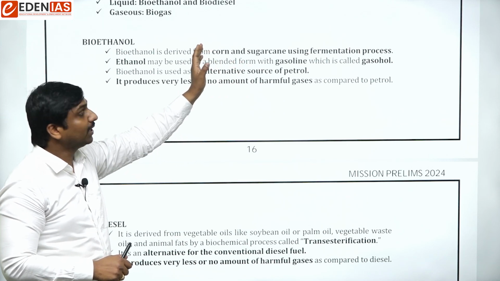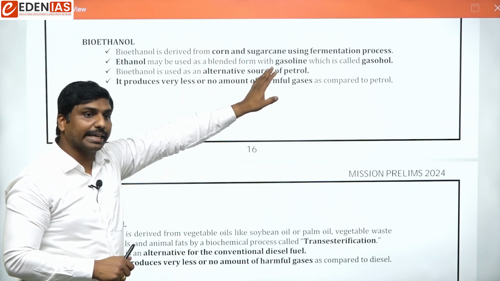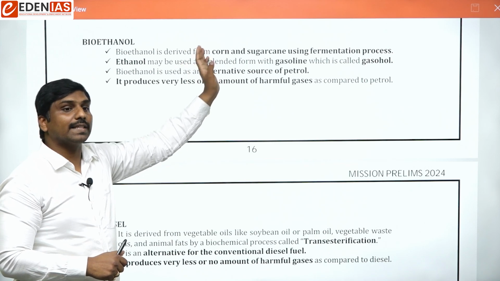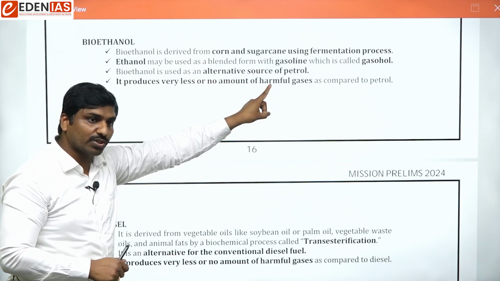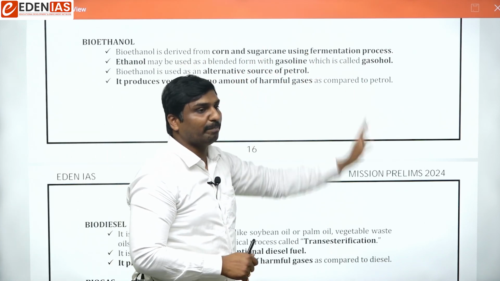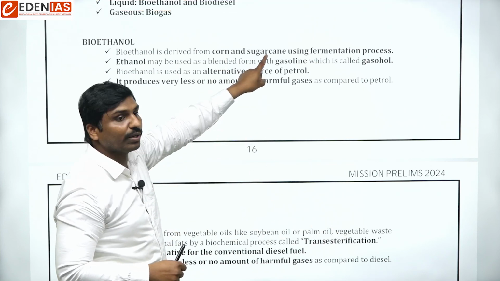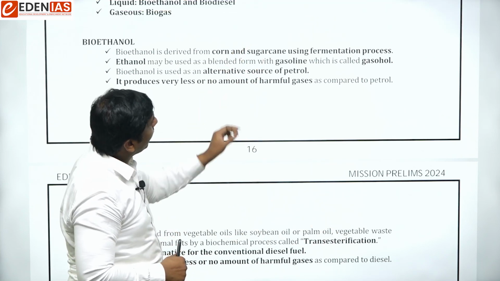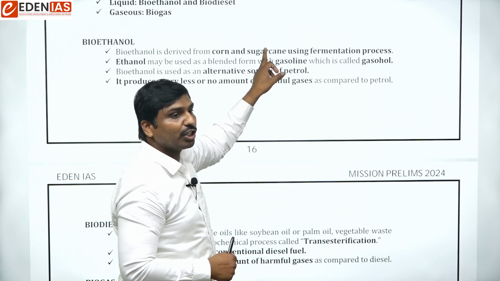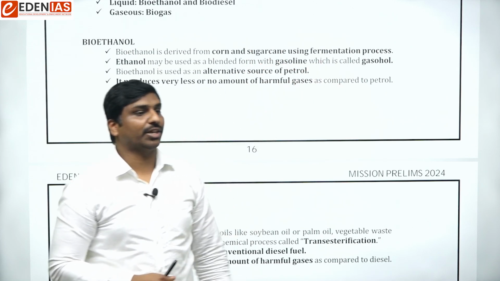We can use things like corn, sugarcane, etc. That means sugars and starches can be used for the production of bioethanol. Here we will use corn and sugarcane, and we will subject them to the fermentation process.